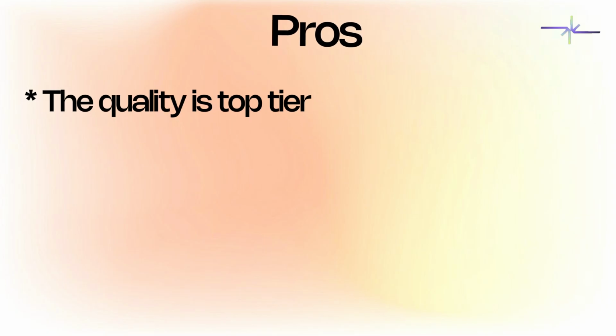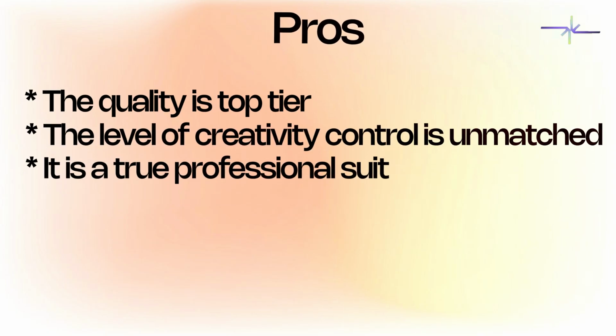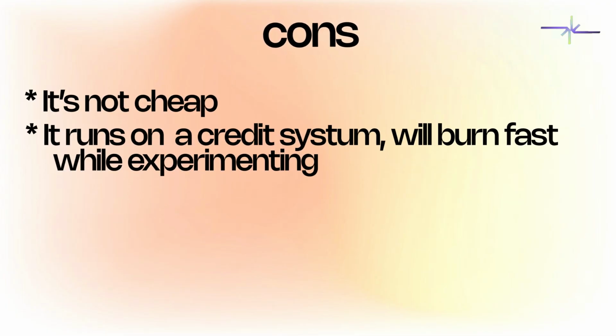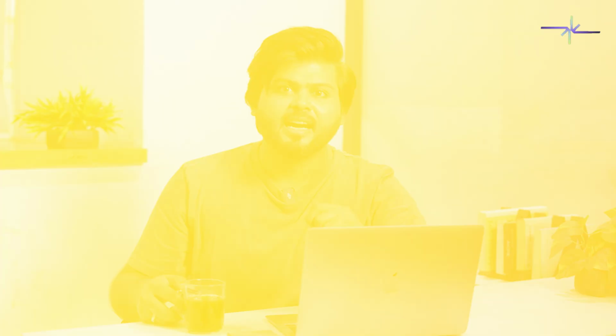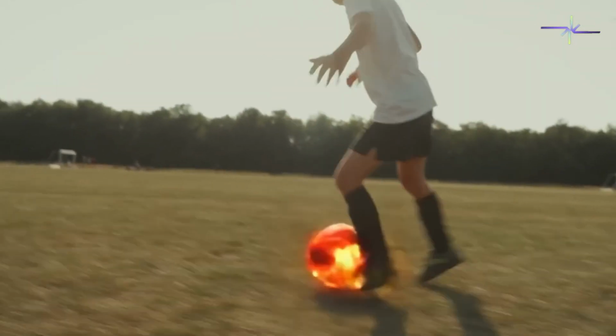Okay, let's be real. It's not all magic and dreams. Here's my honest, no BS breakdown. The pros: the quality is top tier, the level of creative control is unmatched, it is a true professional suite. The cons: it's not cheap, it runs on a credit system and you can burn through them fast when you are experimenting. And character consistency, getting the same person to appear in multiple shots, is still the biggest challenge in all of AI video. It's incredibly powerful, but it's a tool you have to learn to master.